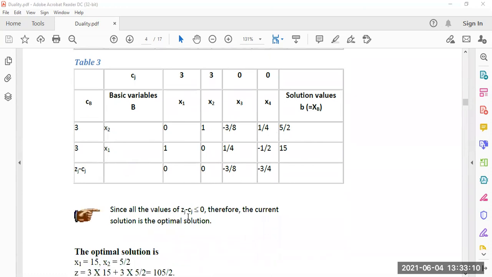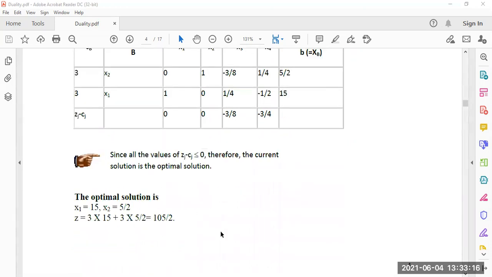Since all the zj minus cj are less than or equal to 0, the current solution is the optimal solution. The optimal solution is x1 equal to 15 and x2 equal to 5 by 2. So minimum z equals 3 into 15 plus 3 into 5 by 2, that is 105 by 2. This is the value of this. So here we have solved the primal problem.